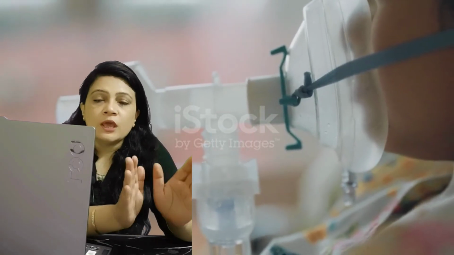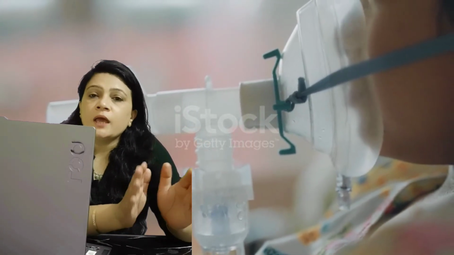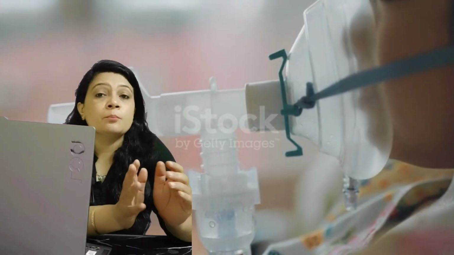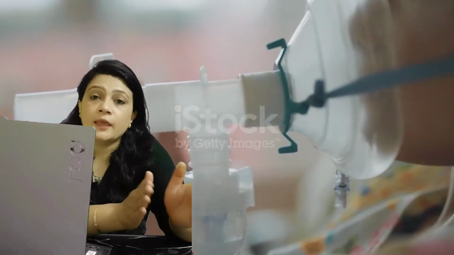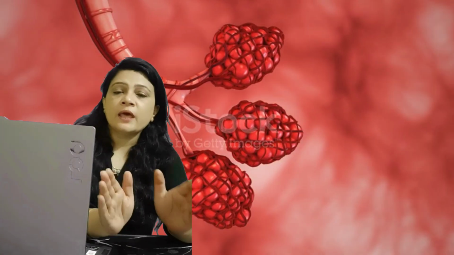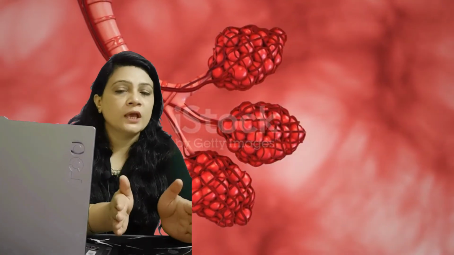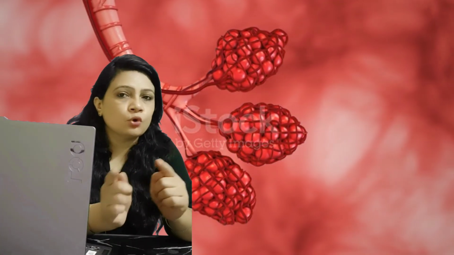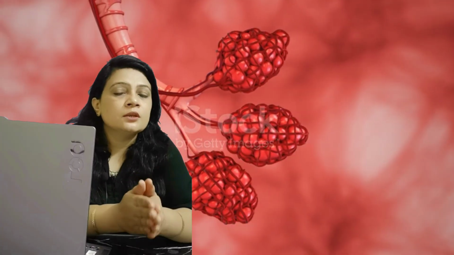So albuterol is a beta agonist. Albuterol is a bronchodilator. It's a beta agonist. So first of all, for bronchodilation, because beta agonists cause bronchodilation and beta blockers cause bronchoconstriction, right? So it is a bronchodilator. So what happens when we give the bronchodilator first, like albuterol, then it opens